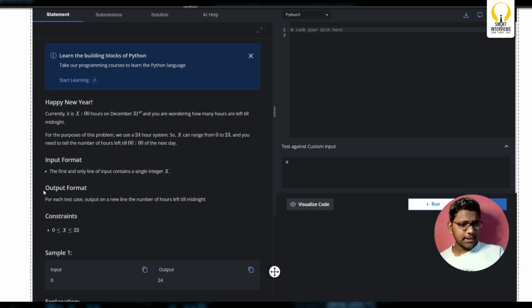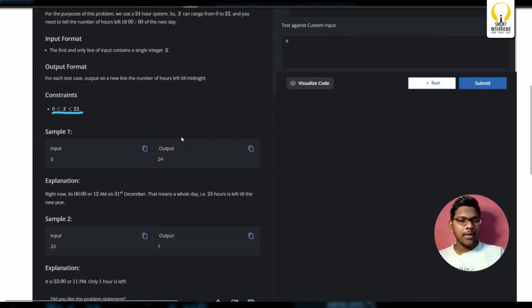Here, the value of X will range between 0 to 23, and as per the question, you are given a 24-hour format. What is the one simple thing that you can do? You need to know the number of hours left.